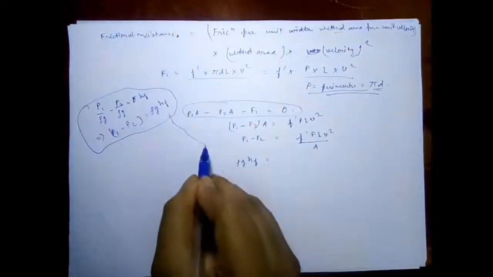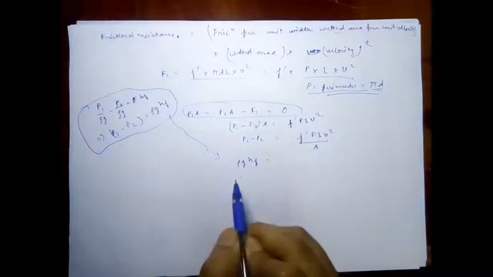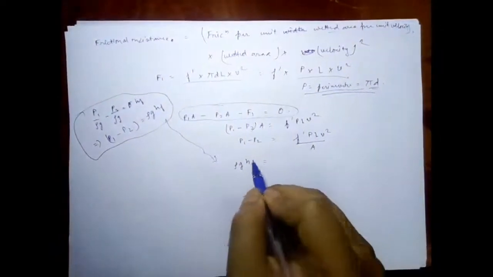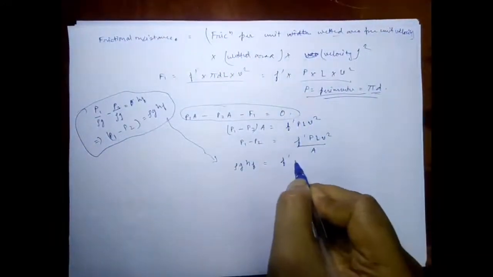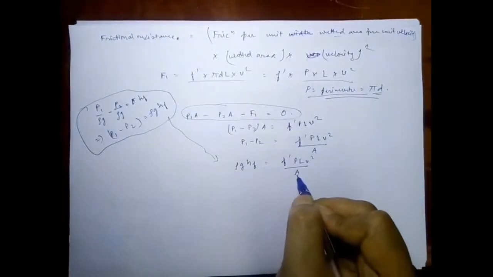So I'll use this over here, and I will write rho g HF is equal to f dash P L V square upon area.